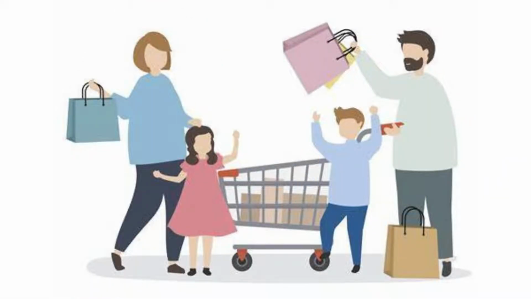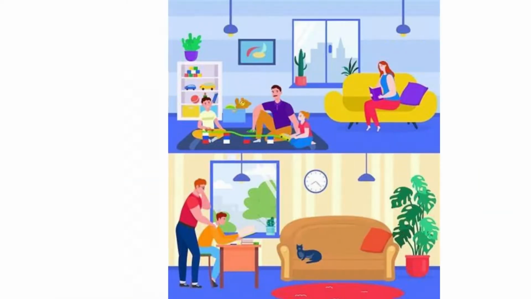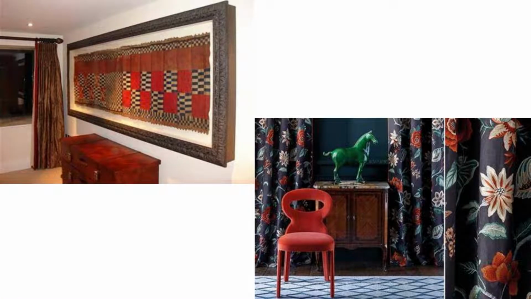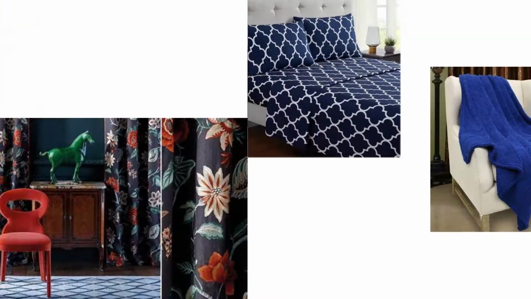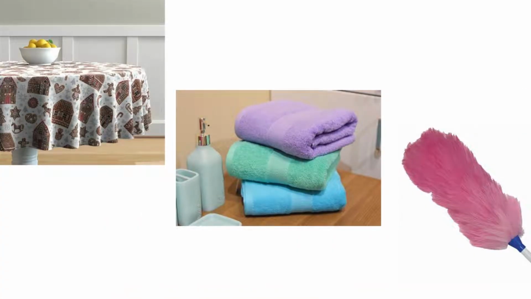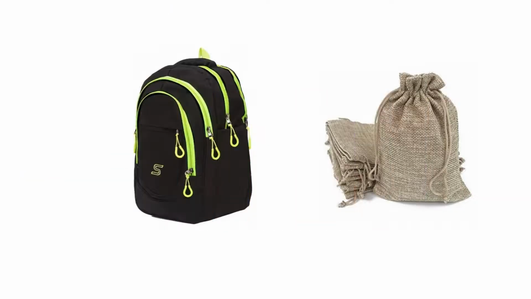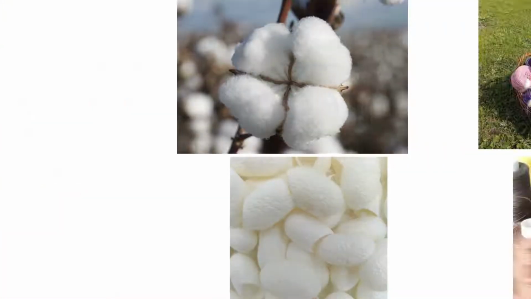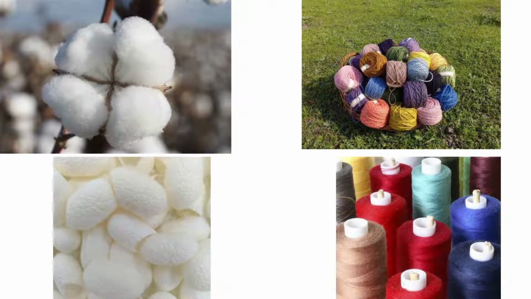After their visit to the clothes shop, Paheli and Boojho began to notice various fabrics in their surroundings. They found that bed sheets, blankets, curtains, tablecloths, towels and dusters were made from different kinds of fabrics. Even their school bags and a gunny bag were made from the same kind of fabric. They tried to identify these fabrics as cotton, wool, silk and synthetics.